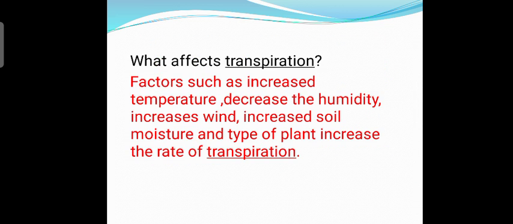So, what affects transpiration? Factors such as increased temperature, decreased humidity, increased wind, increased soil moisture, and type of plant affect the rate of transpiration.